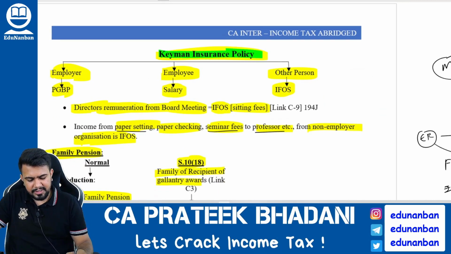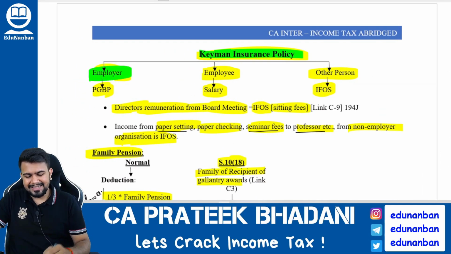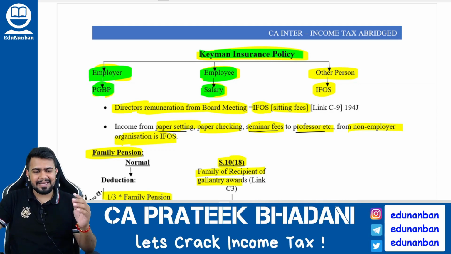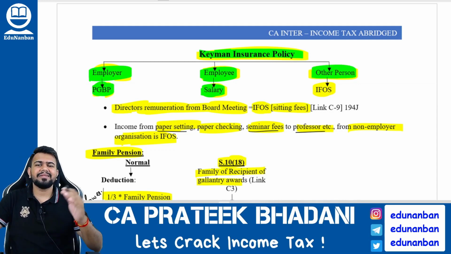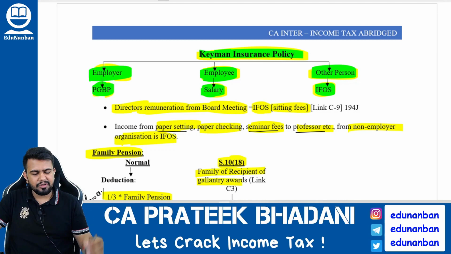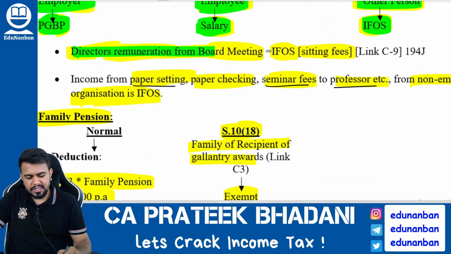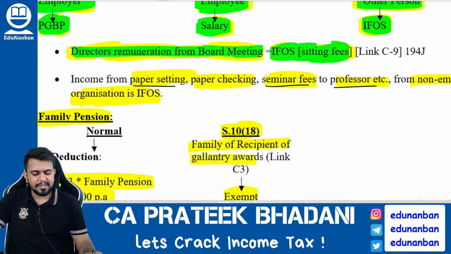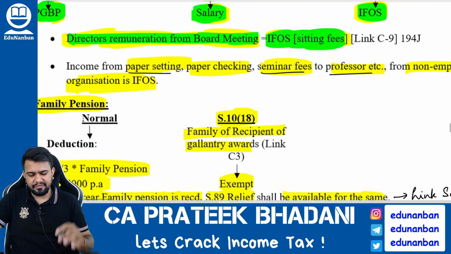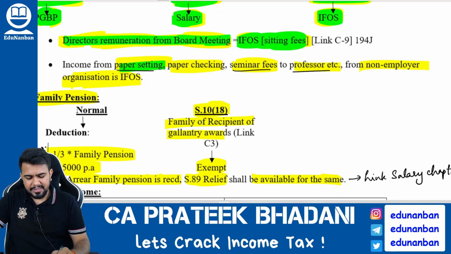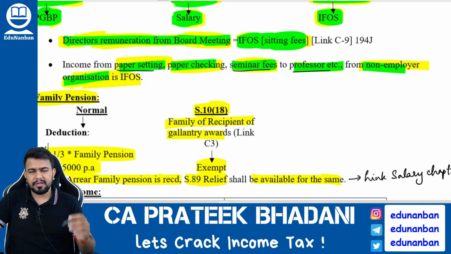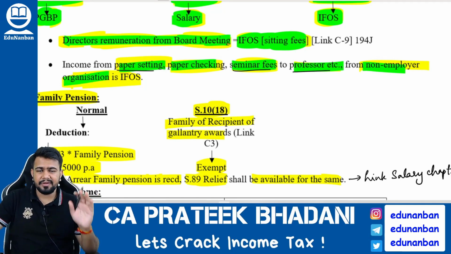Next, key man insurance policy. I already told you, if employer is receiving the money from the insurance company, it is taxable under PGBP. If employee is receiving the money, it will be taxable under salary head of income. And if any other person other than employee is receiving the money, it will be taxable under income from other sources. Next, if director remuneration is received from board meetings, that is sitting fees, then it is taxable under income from other sources. Next, income from paper setting, paper checking, seminar fees to professor, etc. from a non-employer organization is also taxable under income from other sources.